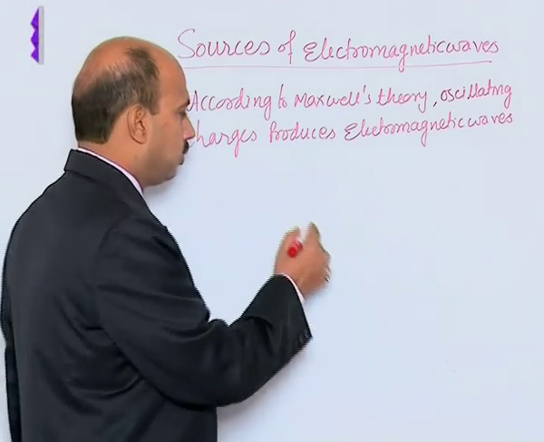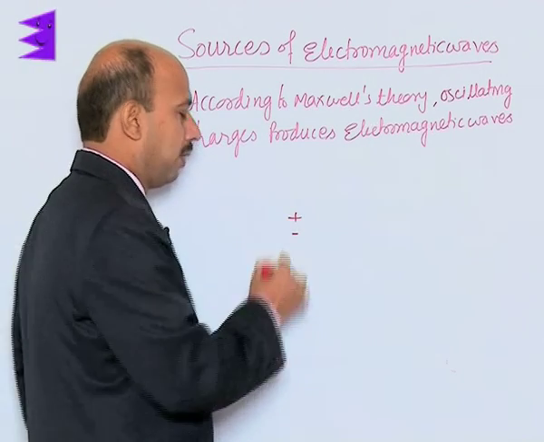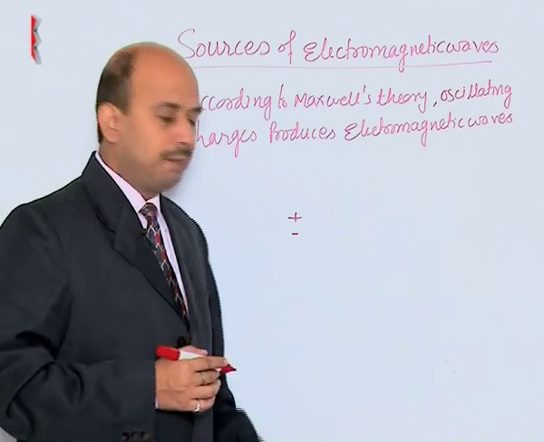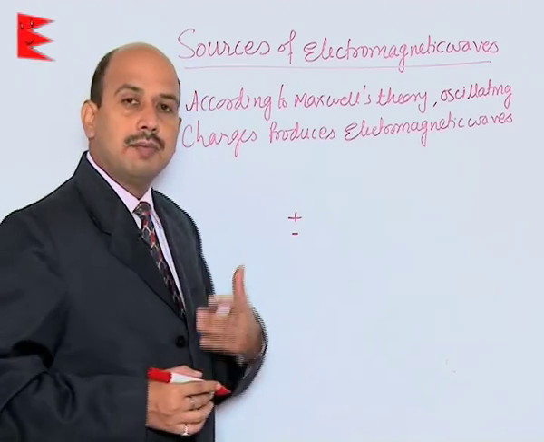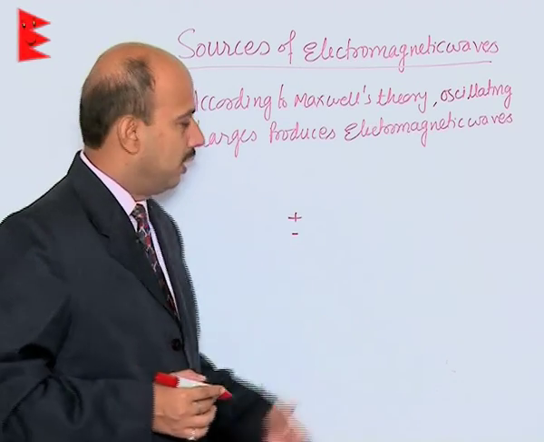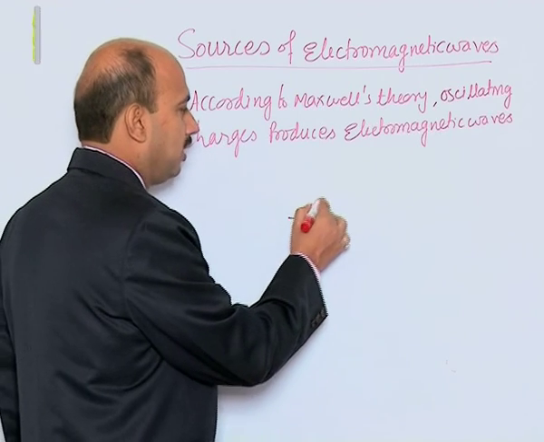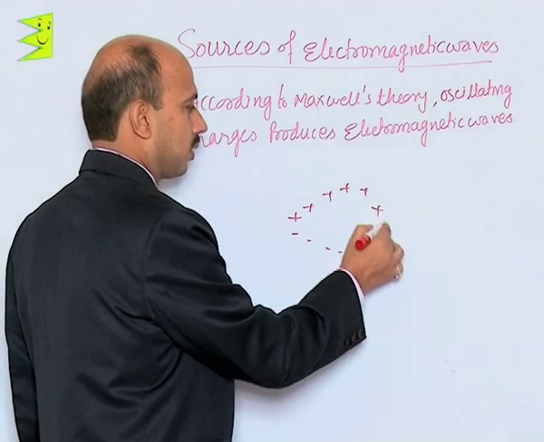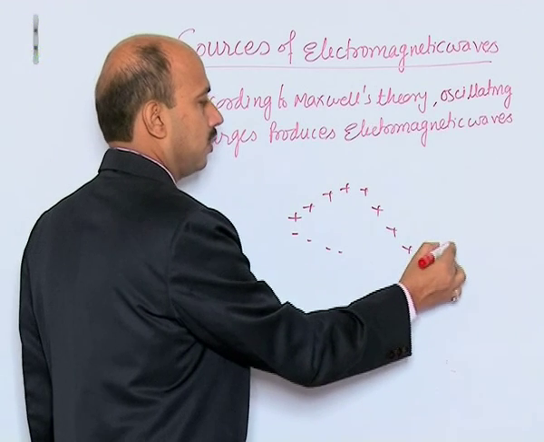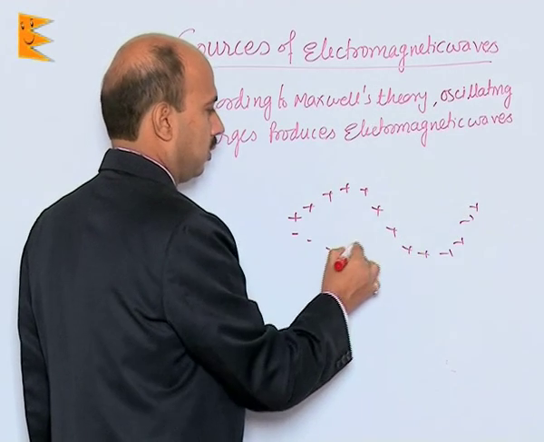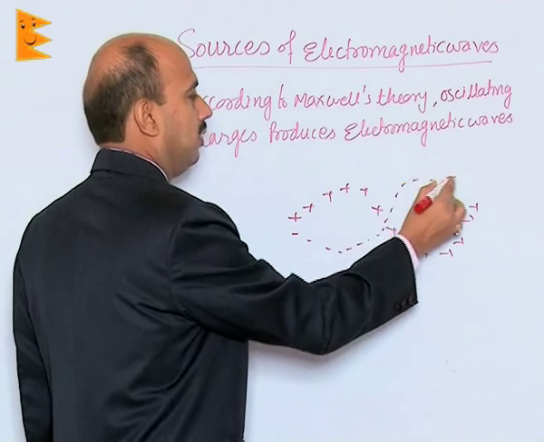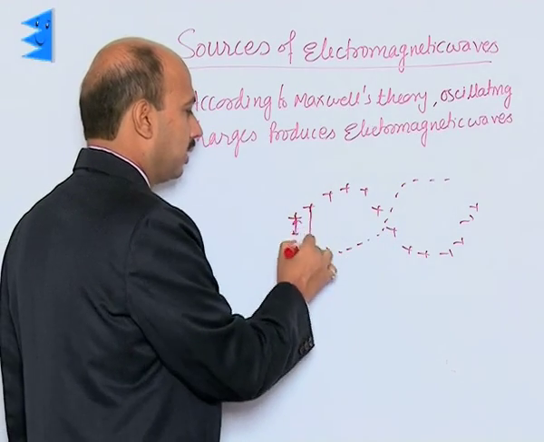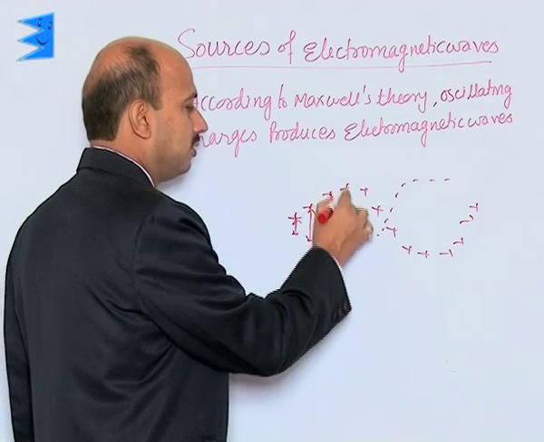Suppose you have taken two charges, a plus and a minus, and these charges are made to oscillate. Suppose the oscillation of the charge is sinusoidal, like this. What happens when the charges are oscillating? The electric field is changing.